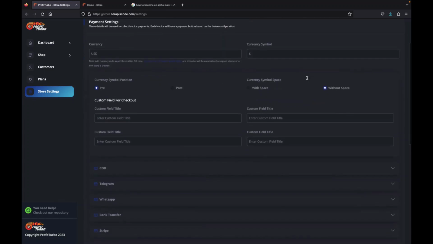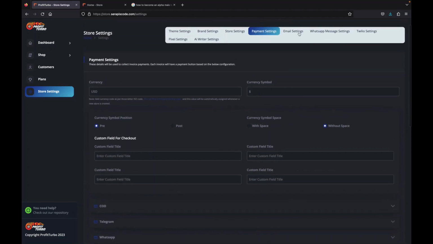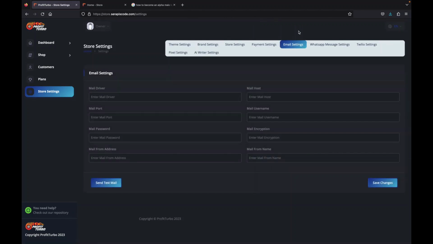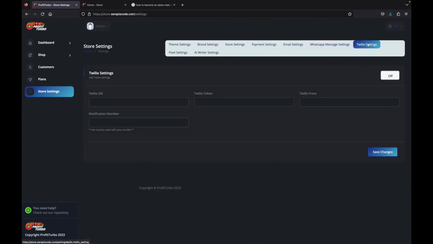Payment settings, we have over 15 different processors that you can access. Email settings to create and send your own emails to your customers, message them through WhatsApp directly from ProfitTurbo's interface, or just integrate Twilio and send them SMS messages immediately.